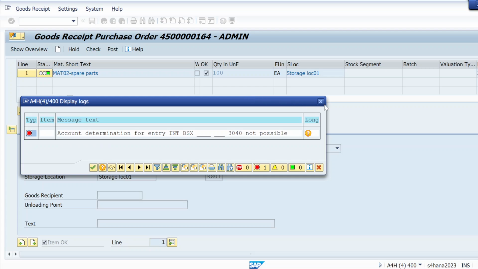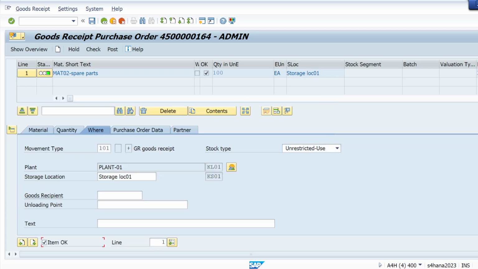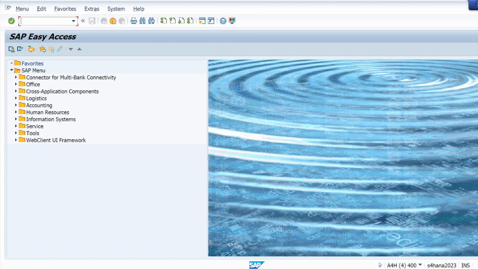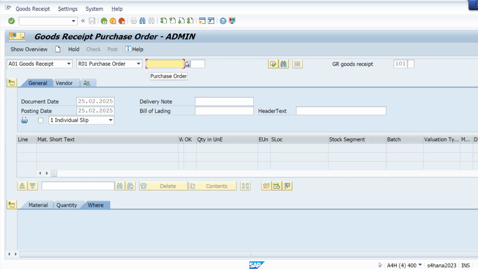Now, let me show you again. So goods receipt we are just doing by using T code MIGO. Just use T code MIGO, hit enter, and do goods receipt against purchase order.